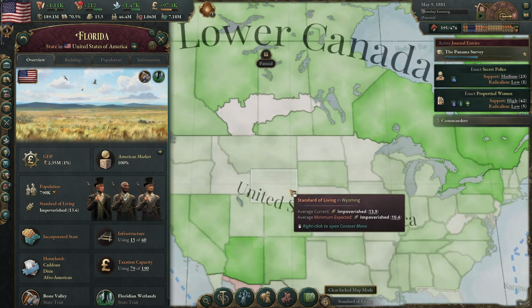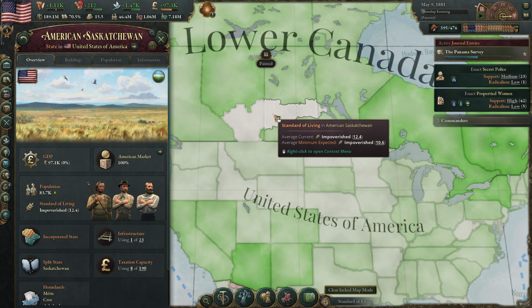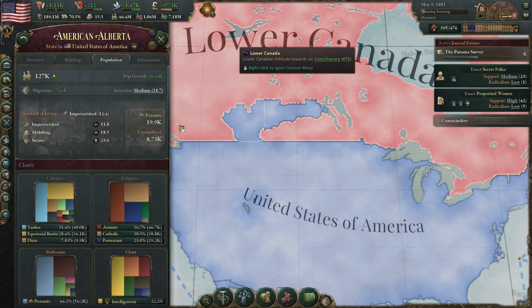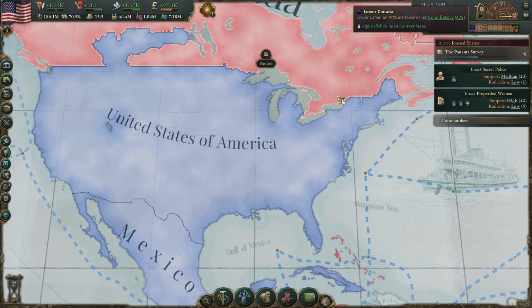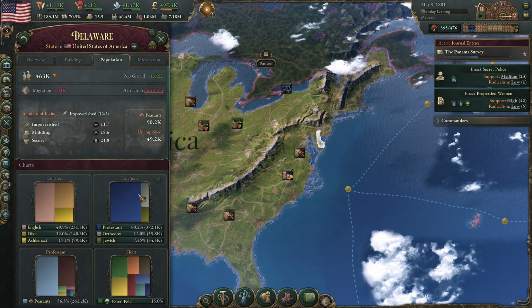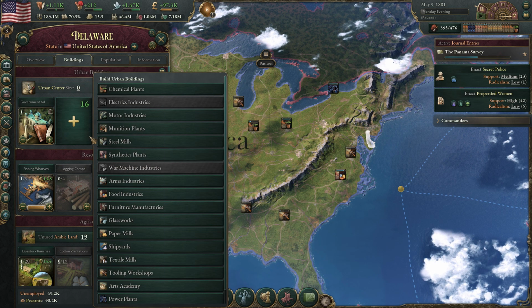Looks like Florida has gone down. These ones are pretty bad too, but the problem here is they don't actually have any peasants. There aren't very many for me to build with. You've got a few, so you could build one or two things there, but as far as really building this up here, I think Delaware is the location. So let's go and do that. We will build these in Delaware because, frankly, they just don't have anything.